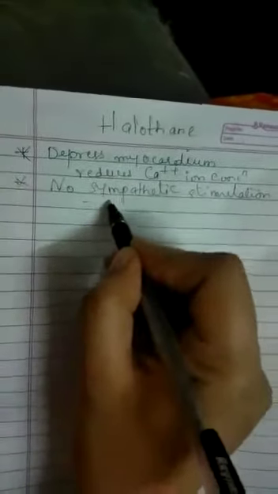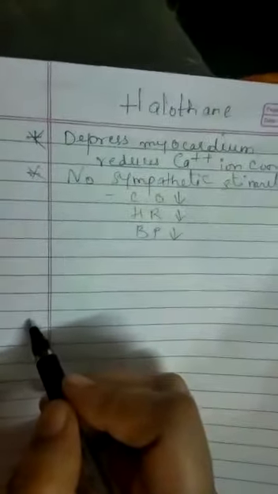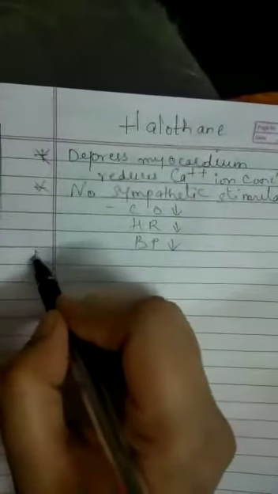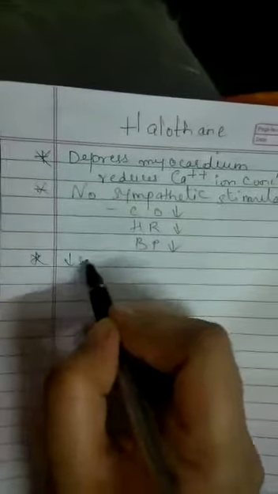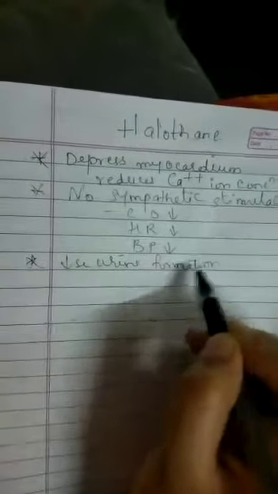Because of this, cardiac output is decreased, heart rate is decreased, and even blood pressure is decreased. Because of decreased blood pressure, there will be decreased urine formation also. Why?